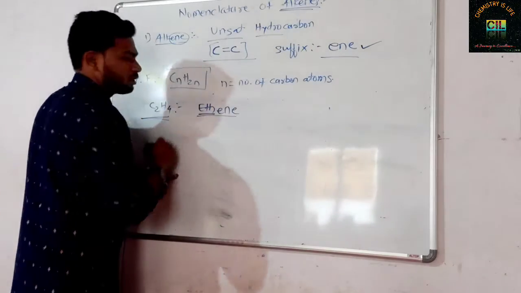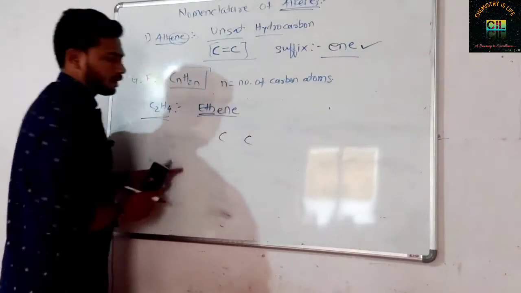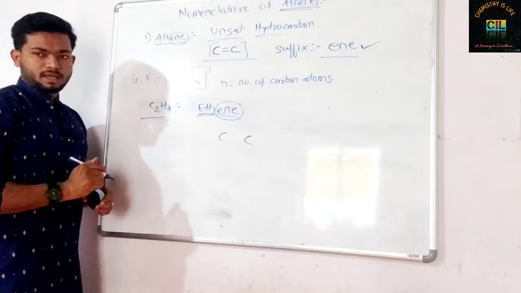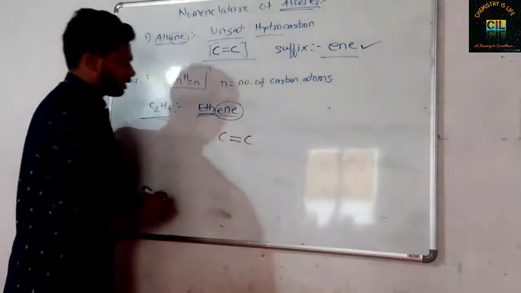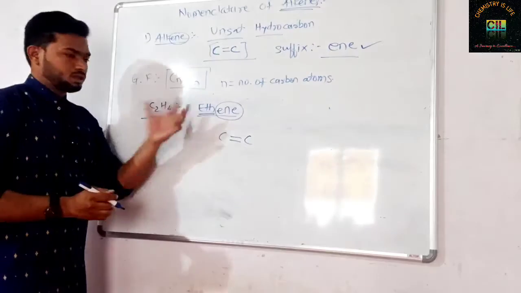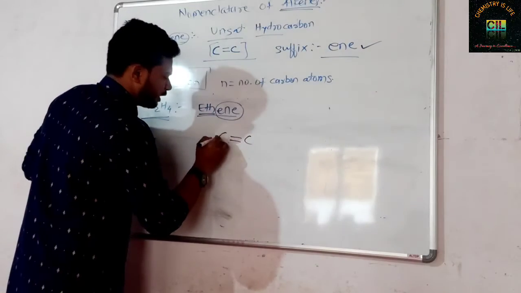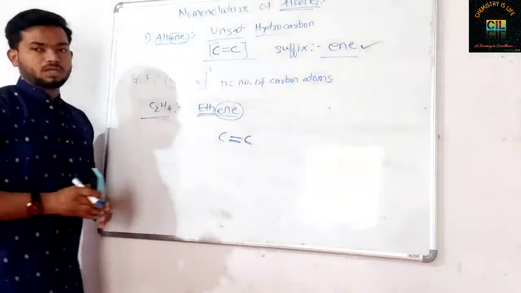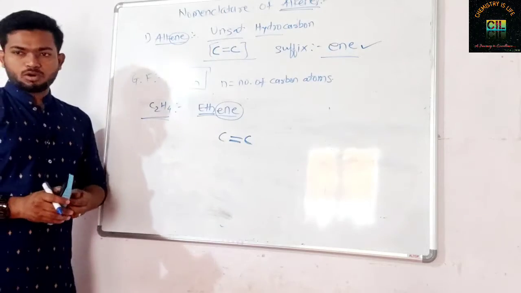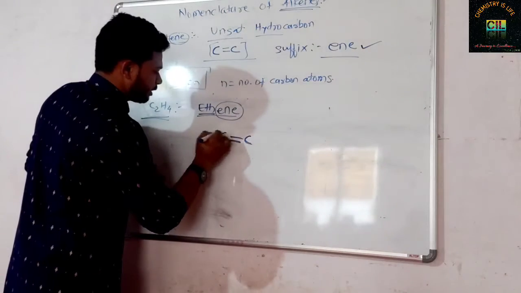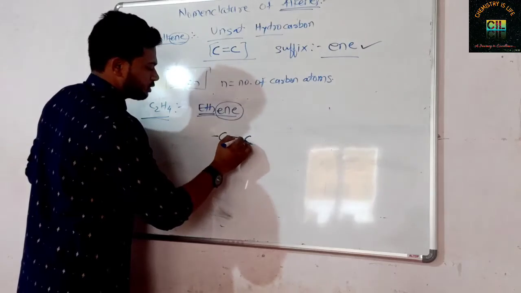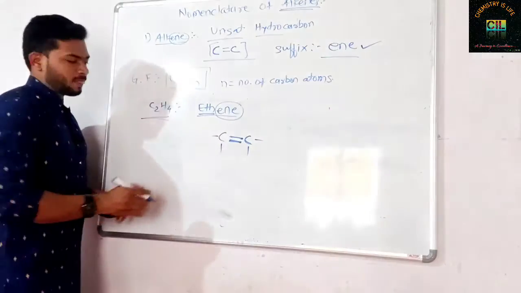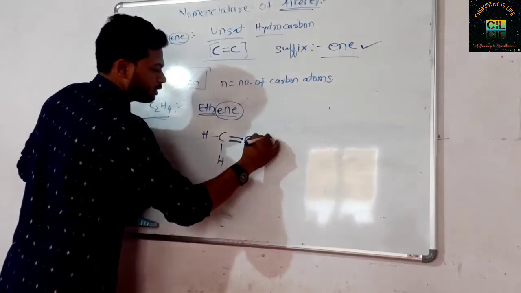Here eth means 2 carbons, draw 2 carbons in this way. The suffix ene, what is the meaning of this ene? This means that the carbon-carbon is having a double bond. Any other name? No, completed. So this carbon made 2 bonds and this carbon made 2 bonds. I had told you in the lecture that carbon always forms 4 bonds. Already 2 bonds are made by this carbon, remaining only 2 bonds. Here also only 2 bonds are remaining. Apply hydrogen for them: 1, 2, 3, 4.